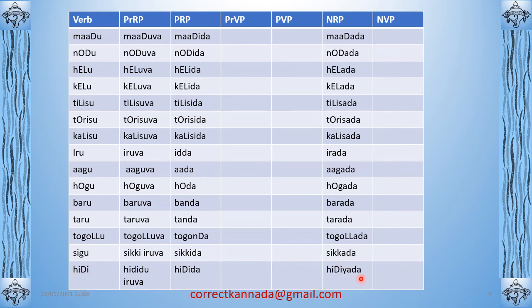Hidi hidiyada. So sigu, you notice we cannot say sigada, it is sikkada. Hidi, with e and a ending, you have to add ya. Otherwise, you just have to remove the u and add da. That's your negative relative participle.